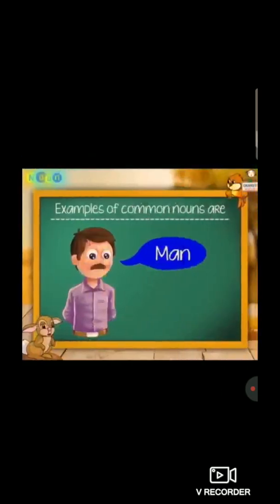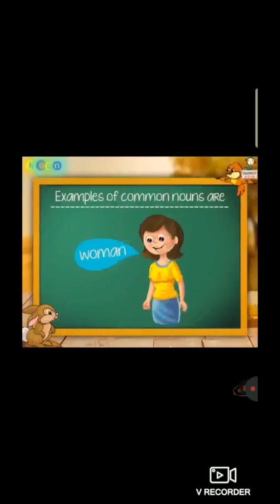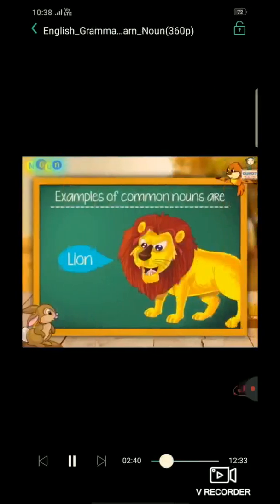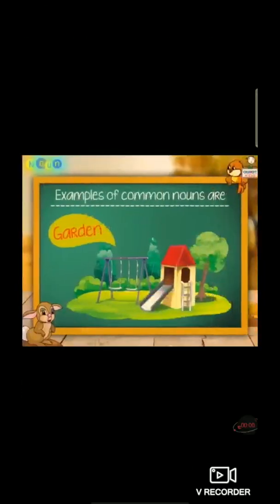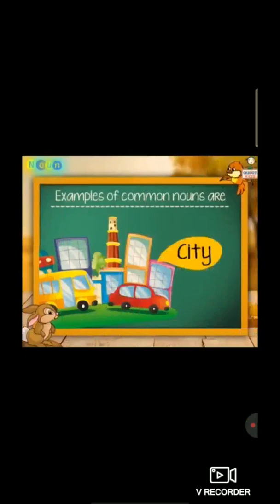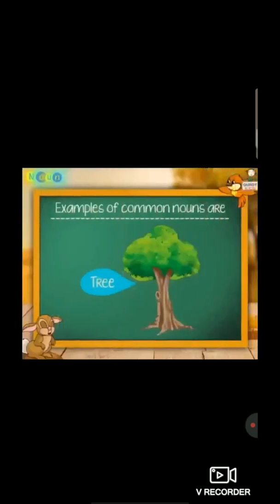So here the short recap of the common noun examples. Man, professor, woman. These all are common nouns of people. Cat, duck, lion. These are all the examples of animals. Garden, tower, city. These are the examples of places in the common noun. Book, flower, tree. These are the examples of things in the common noun.